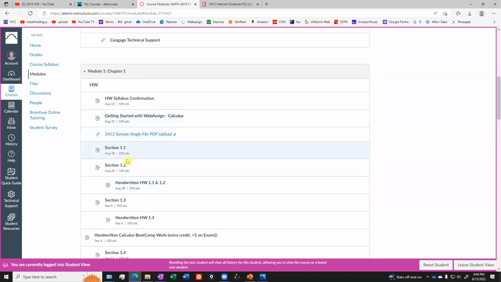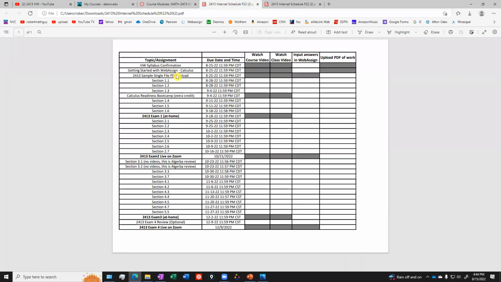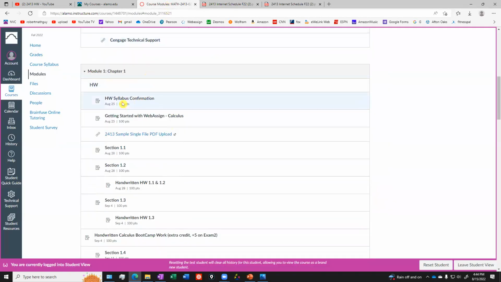Now the modules are where you can follow along, one item at a time, to get you through that schedule, right? That schedule that we looked at shows you what you're supposed to do. The modules here lay it all out. So the first thing we're going to do is the homework syllabus confirmation. You'll click on that, you'll do that assignment. Then you'll click on this, and you'll just keep working through this. So when you click on these, it's going to take you to the homework syllabus and the getting started and the 1.1, 1.2. That's going to take you to the online homework system.